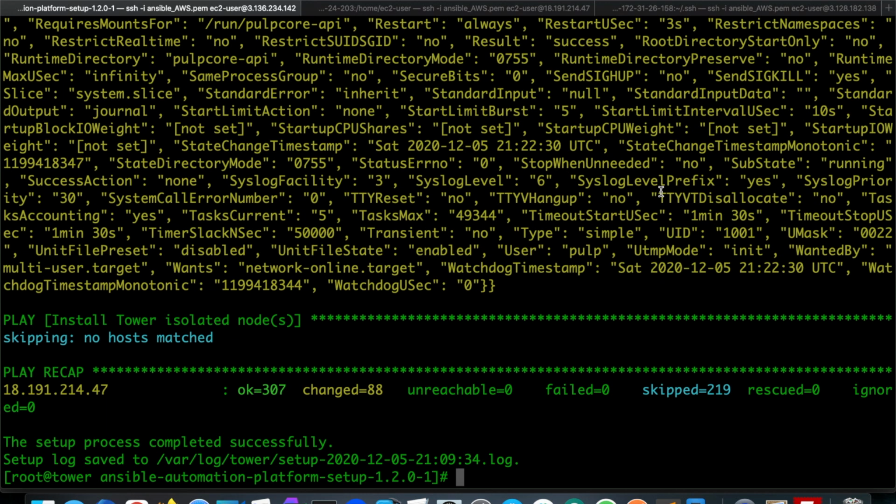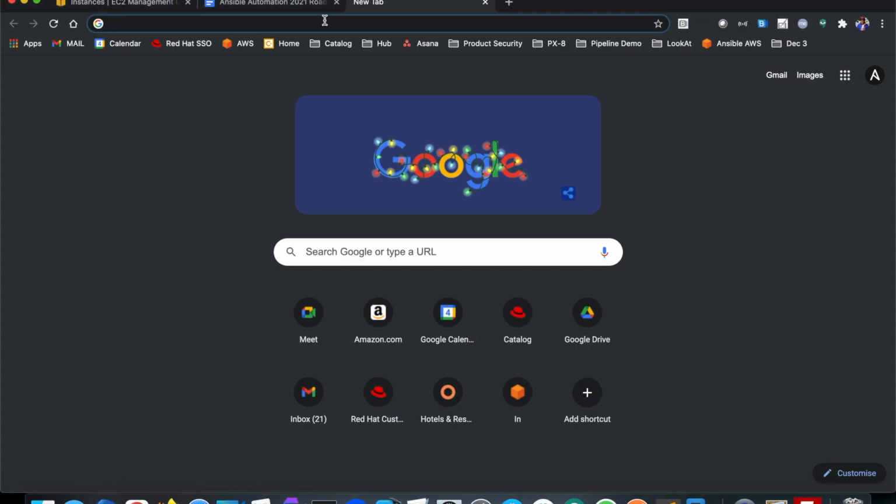Welcome to a short video on setting up Private Automation Hub to synchronize content from cloud.redhat.com. Here I have successfully installed Private Automation Hub into an AWS instance. All gone okay here. So the next thing is to log into the user interface. Let's go and do that now.